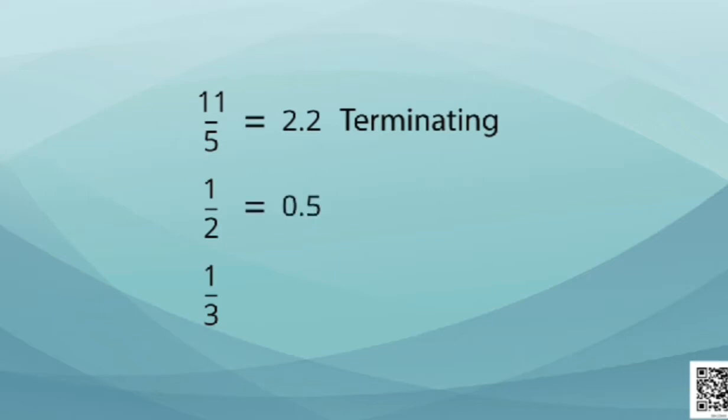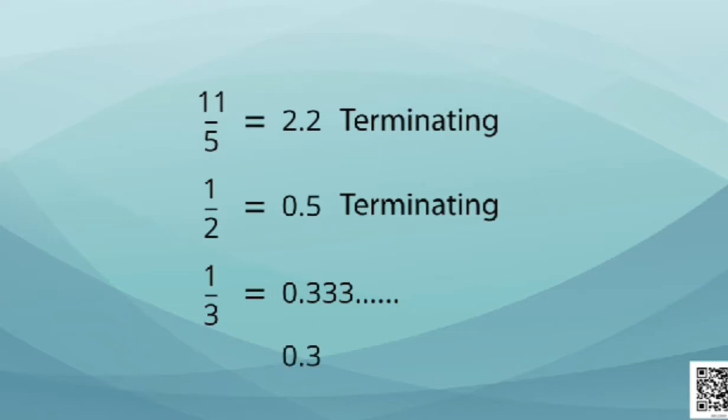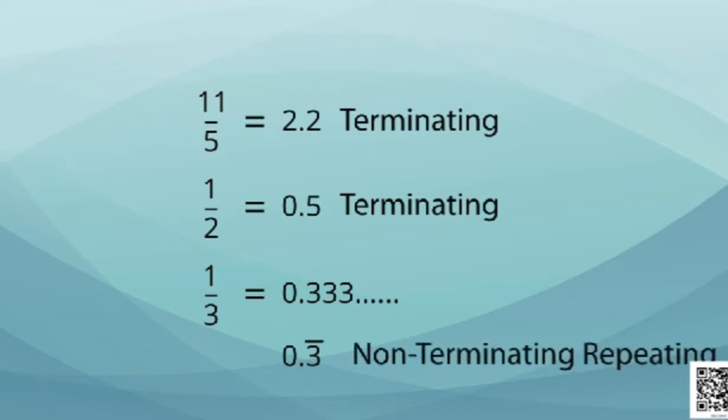Thus, it also has a terminating decimal. But 1 upon 3. On dividing 1 by 3, we get 0.3333. Thus, 3 will keep coming repeatedly. To express it, we write it as 0.3 bar. This bar suggests that it is a non-terminating repeating decimal.